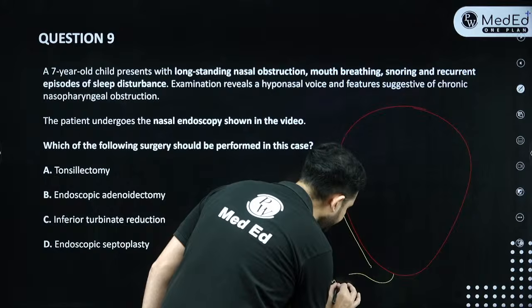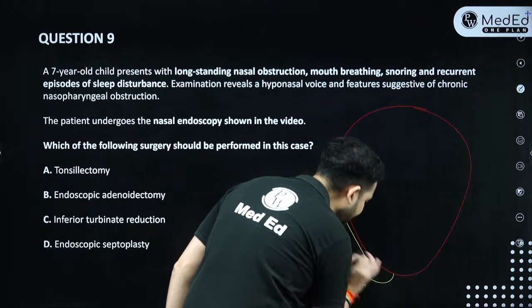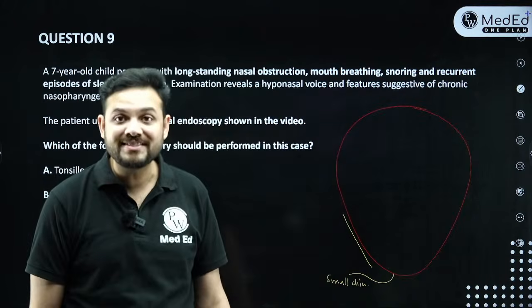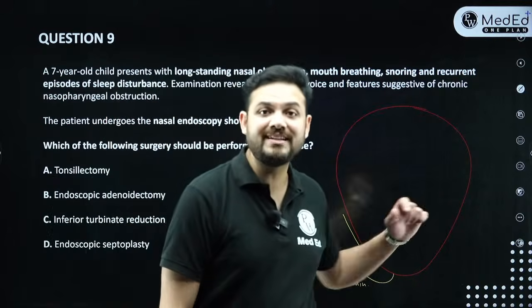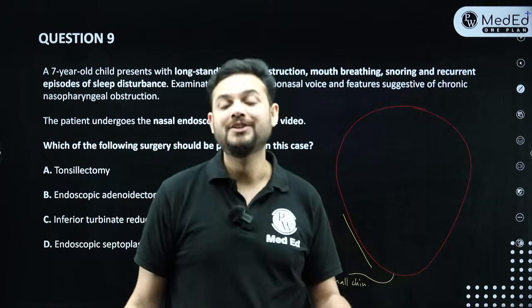So they have got a small chin. They've got a small chin, right? Now, what is the second thing that will happen in this child? The second thing is this child is not sleeping well. This child is not breathing well. So what is going to happen?